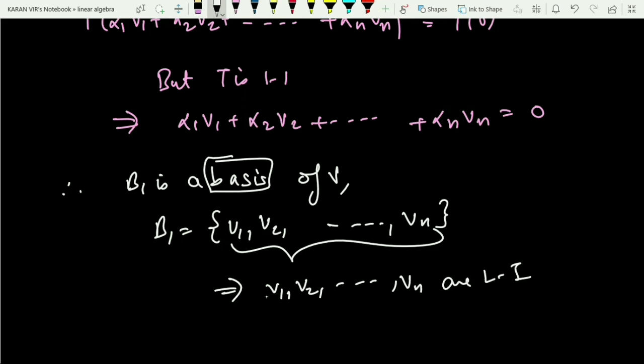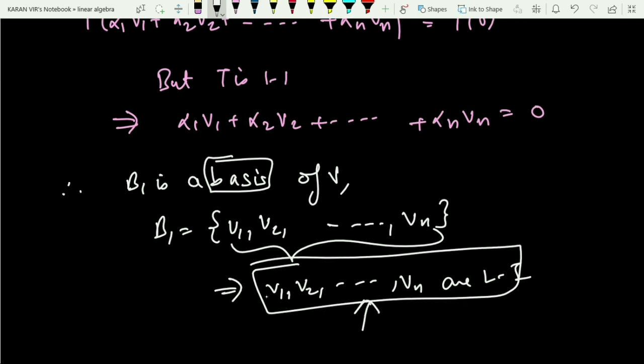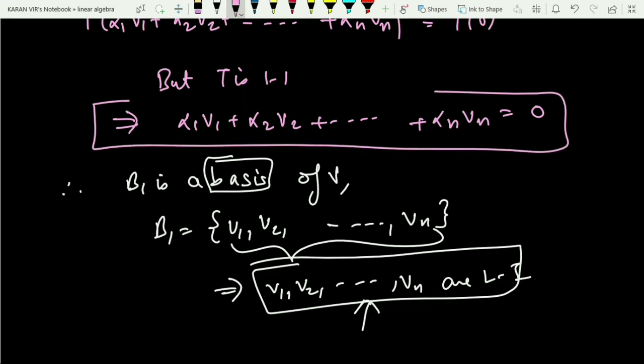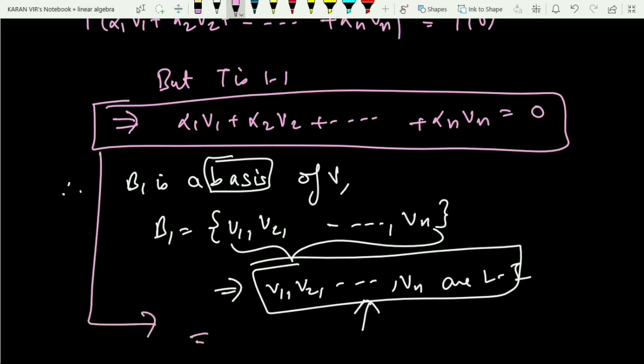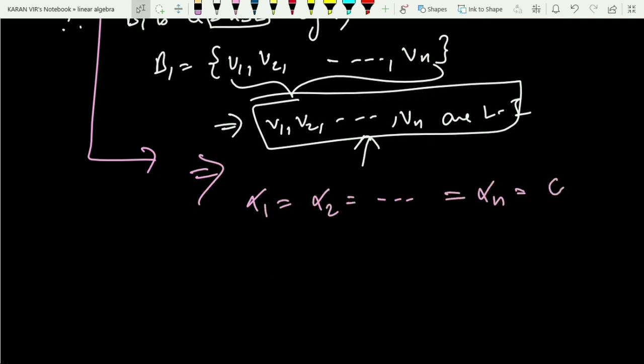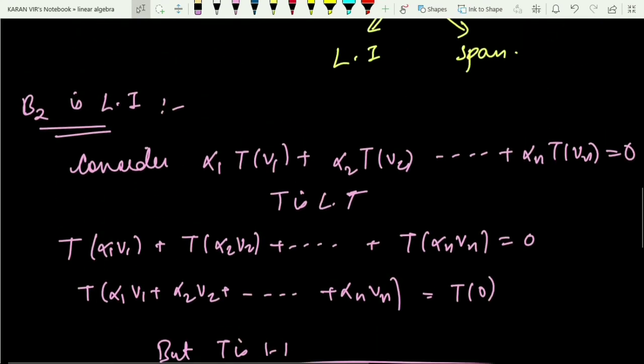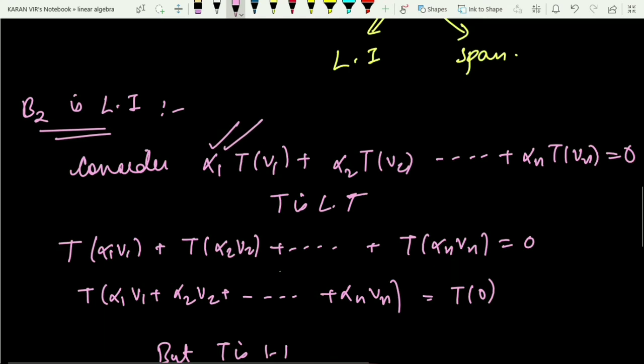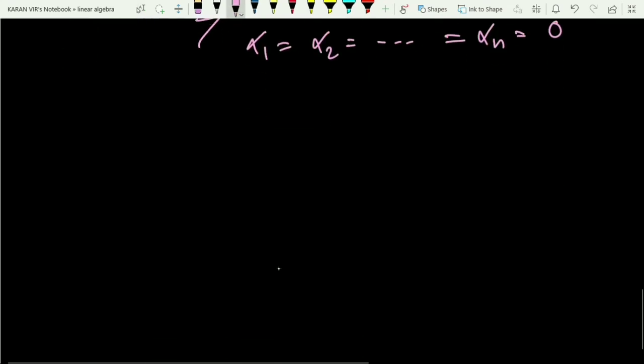And if they are linearly independent, and I consider any linear combination of these elements, it implies all the scalars have to be equal to 0. So from here, since my B1 is a basis of capital V, this implies all the scalars, that is alpha 1 equals alpha 2 up till alpha n, all of them should be equal to 0. And if all the scalars are 0 and I have considered the linear combination to be equal to 0, that is nothing but the definition of linearly independent.